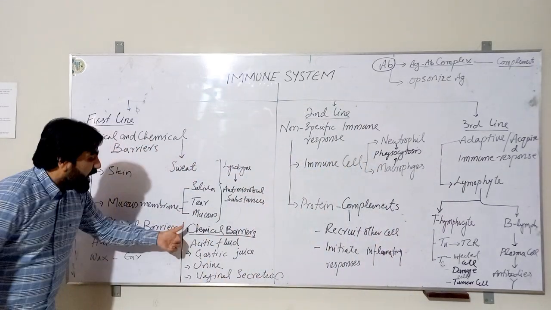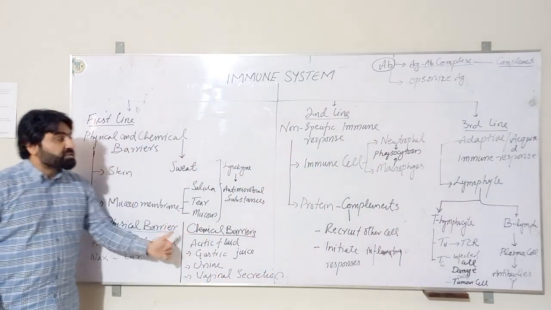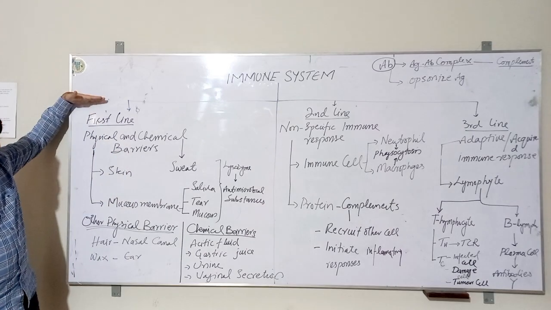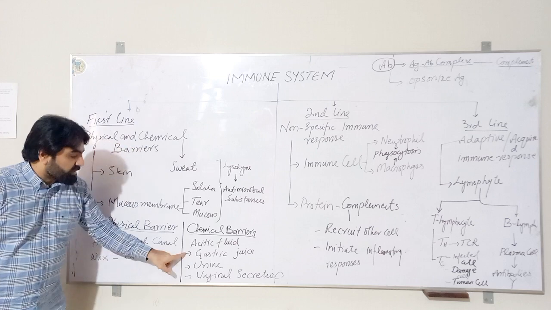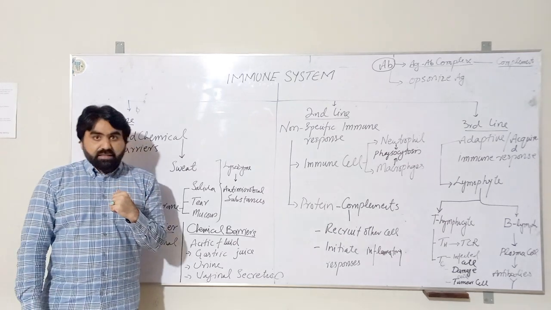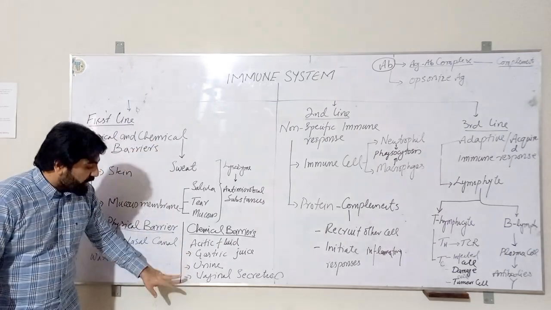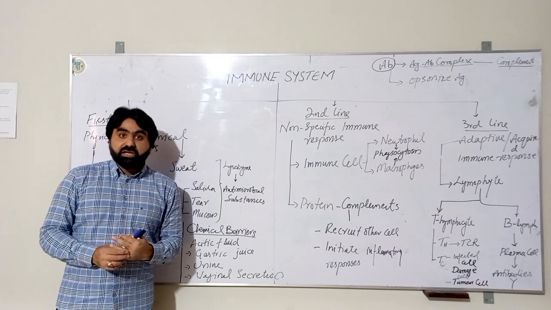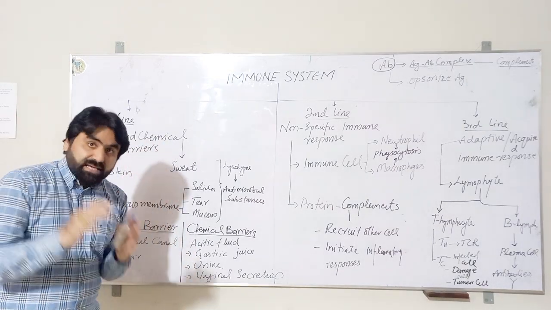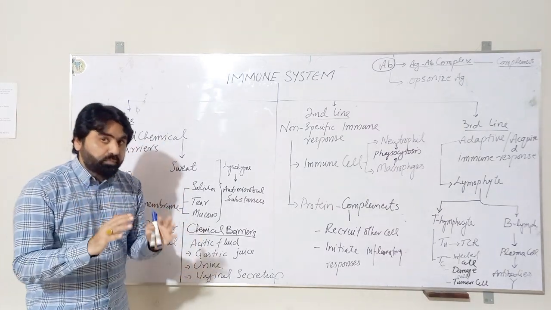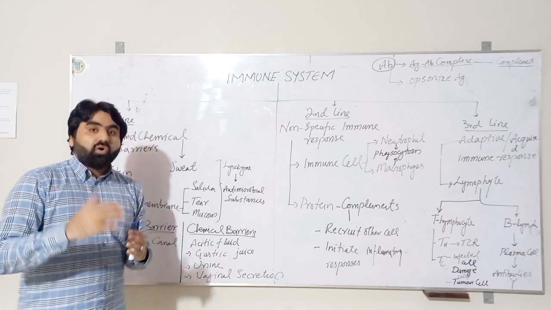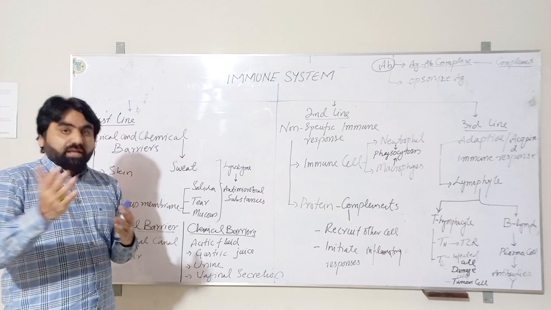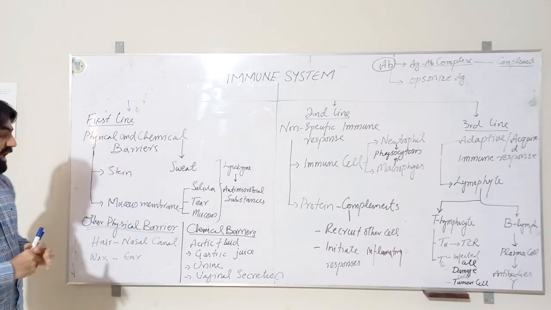There are certain other chemical barriers which are also part of the first line of defense, like acidic fluids, for example gastric fluid present in the stomach, urine, and vaginal secretion. These fluids have acidic pH. So due to acidic pH, they do not allow the growth or the entrance of microorganisms.